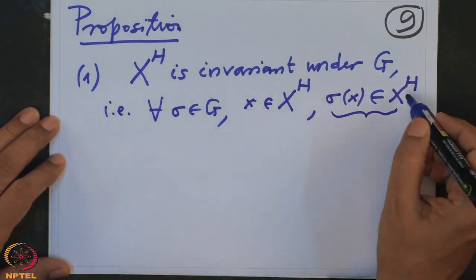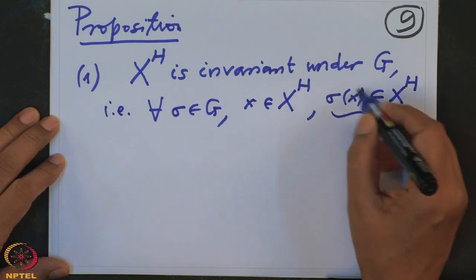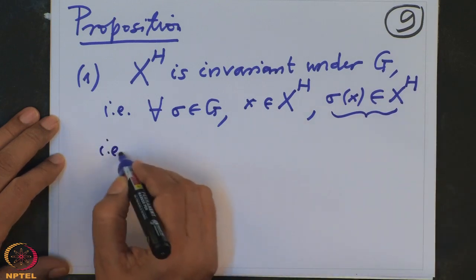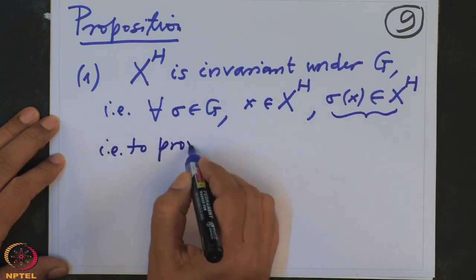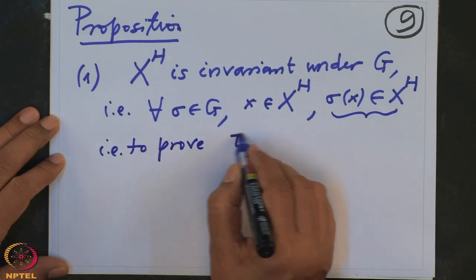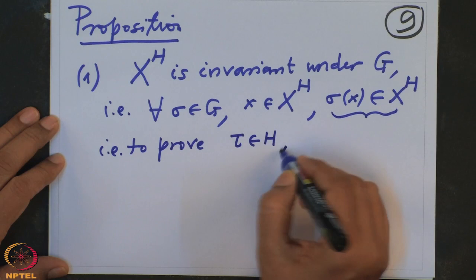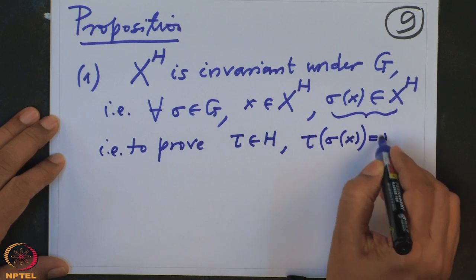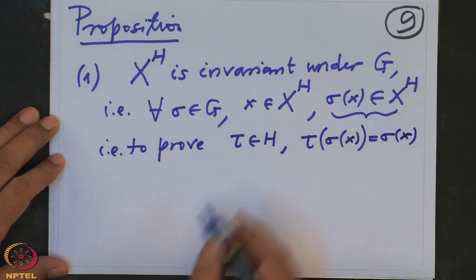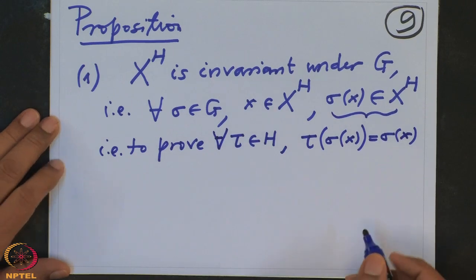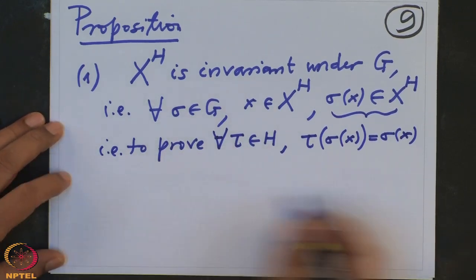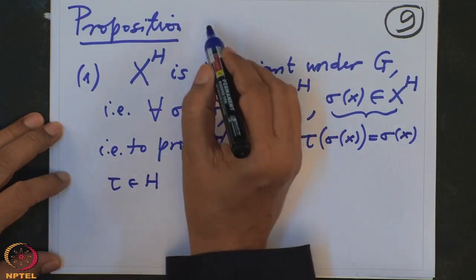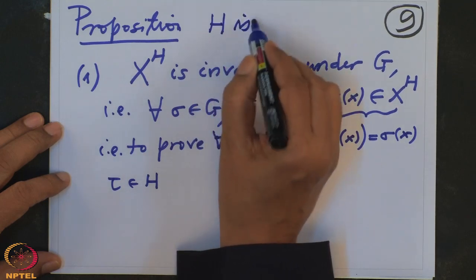So that means given any element, this element sigma X is invariant under all elements of H. So that is to prove: if I take any tau in H, tau of sigma X should be sigma X only. This is for every tau I have to prove. All right, but tau is in H, and remember we are assuming H is normal in G.